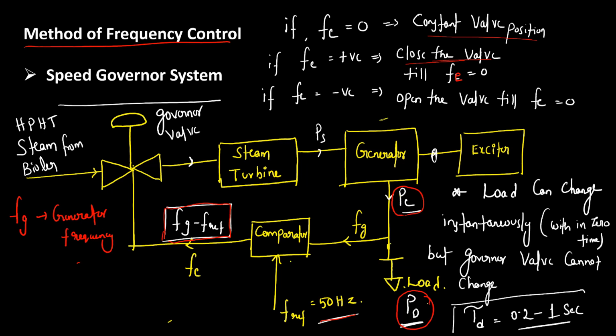So there is some delay in changing the position of the governor valve, and in this delay time, some frequency fluctuation will occur.